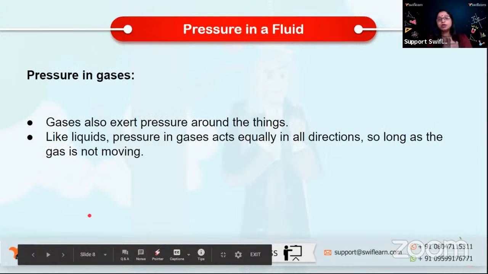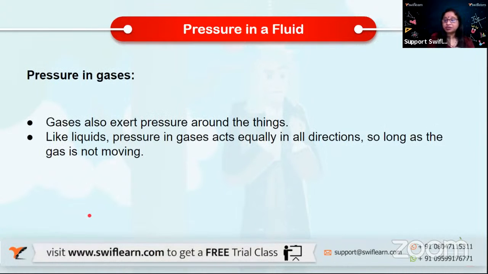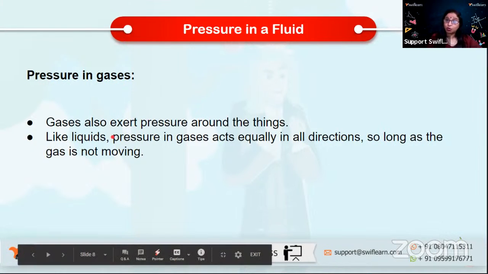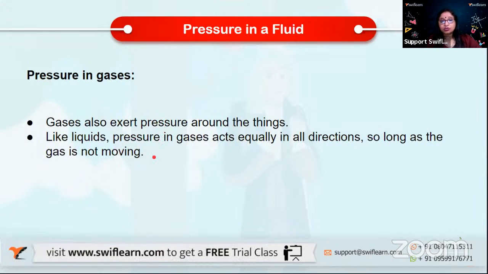So when we're talking about fluidity and pressure in a fluid, we definitely know that along with liquids, we also have gases. When we talk about fluids, it includes both. A liquid and a gas are both fluids. So we'll talk about pressure in gases as well now. Gases exert pressure around things.